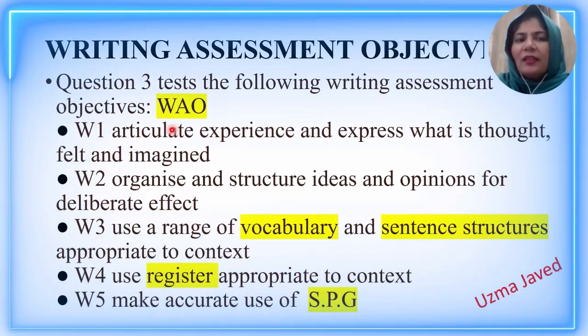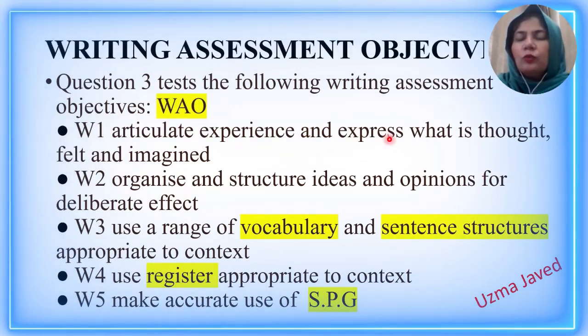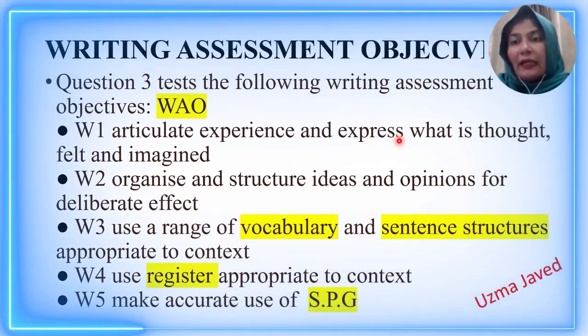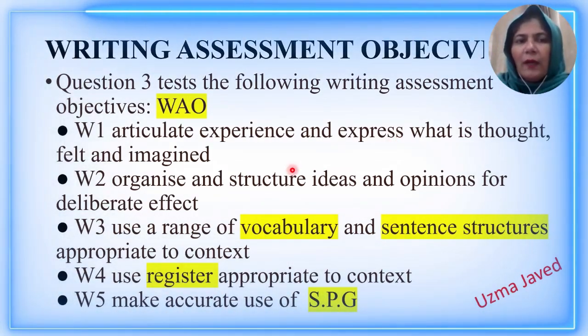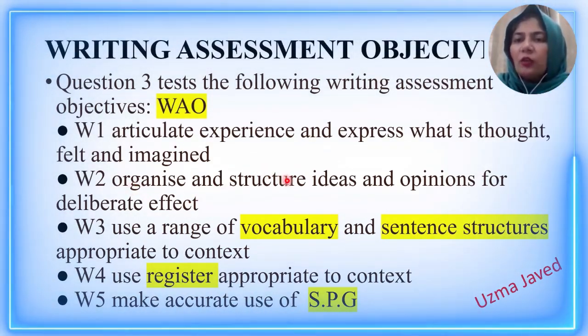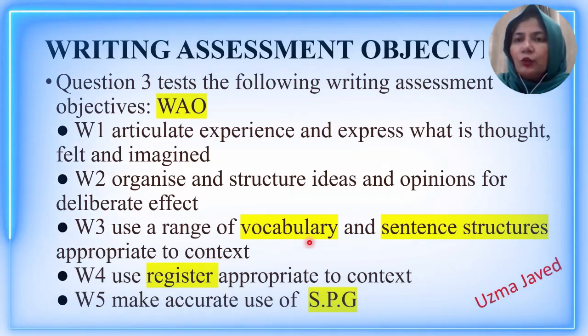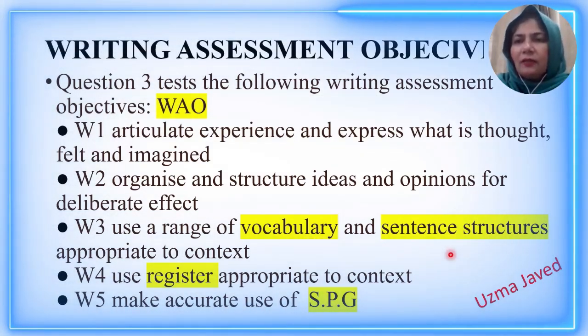The first writing assessment objective is that you should be able to express whatever is in your thoughts and imaginations, and what are your feelings or the feelings of the character that has been assigned to you. The second writing assessment objective is organization and structuring of your ideas and opinions in order to achieve the desired effect. The third writing assessment objective is the excellent usage of vocabulary and sentence structure.